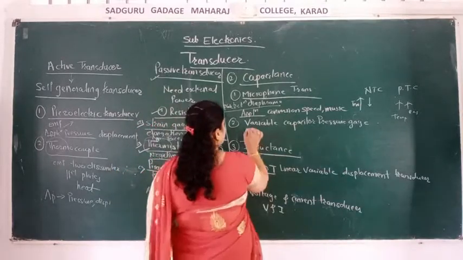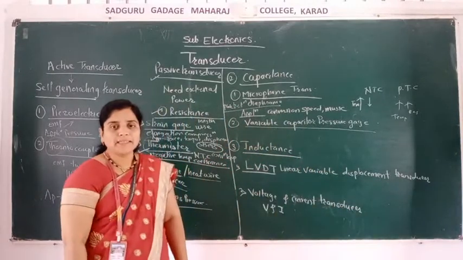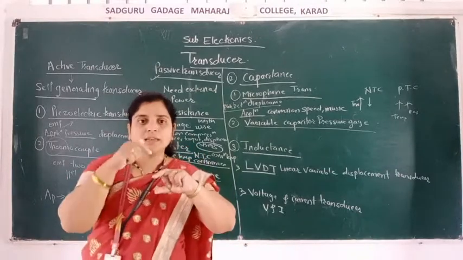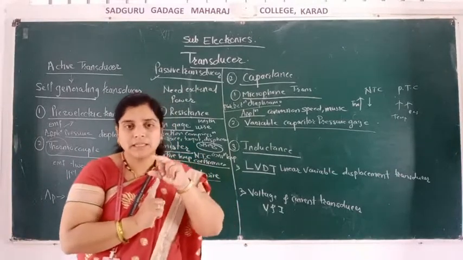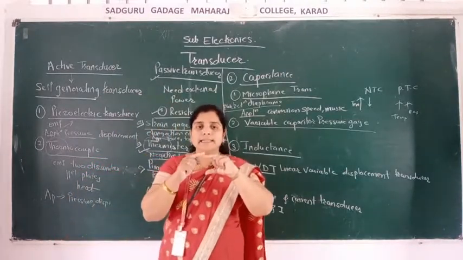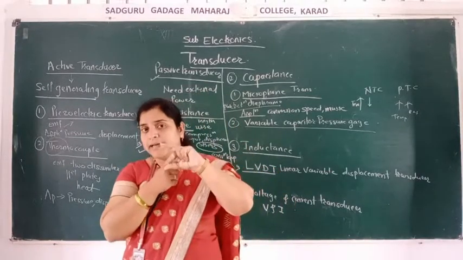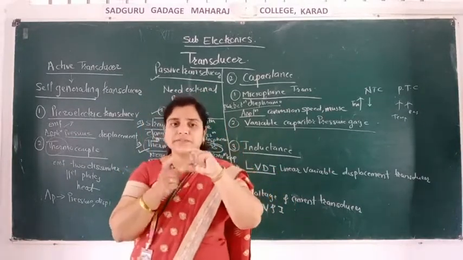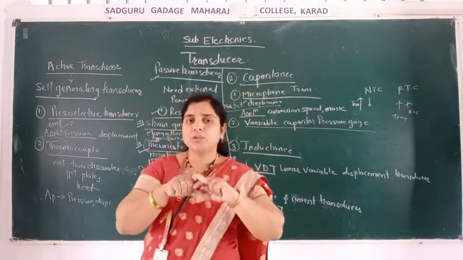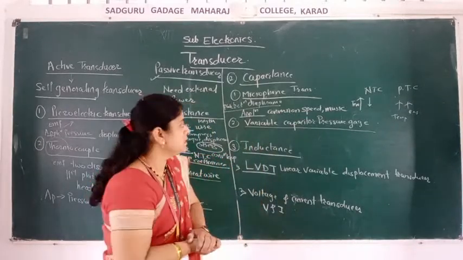Next is the variable capacitor pressure gauge. Capacitor, no doubt, is two parallel plates separated by a dielectric material, having two terminals. The definition of a capacitor is: two parallel plates separated by a dielectric, which is an insulating material, with two terminals, used to store charge. It's called the capacitance.